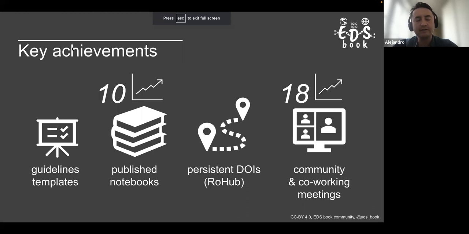So far with this EDS book initiative, we have provided guidelines and templates. We have the notebooks. All notebooks have a DOI that is persistent, and we have achieved that through Rohu. And we have some meetings, but not meetings at a very technical level like the Pangeo communities. But I guess we have achieved something in terms of improving the resource.